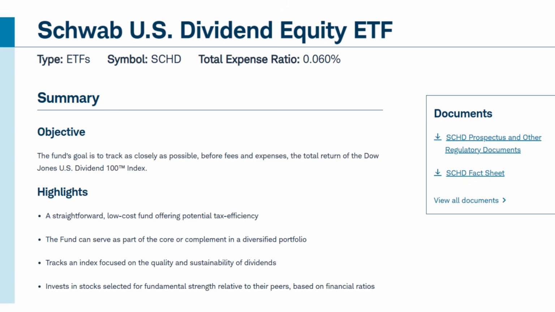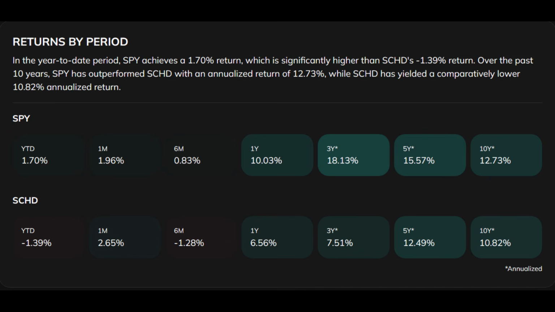This means you're getting exposure to large, stable businesses like Pepsi, Texas Instruments, Merck, and Verizon, names that generate reliable income. With the combination of low expense ratio, dividend focus, and quality filter, it makes SCHD a good contender for your journey to create wealth. Now, SCHD has faced several problems lately, and I will go through each one of them. And let's start with underperformance.